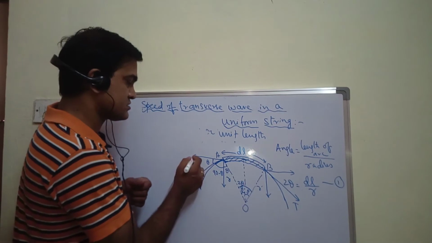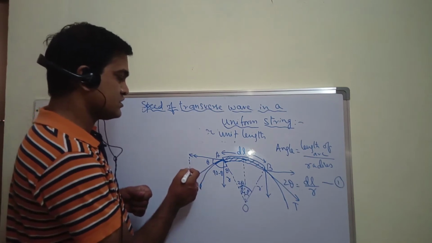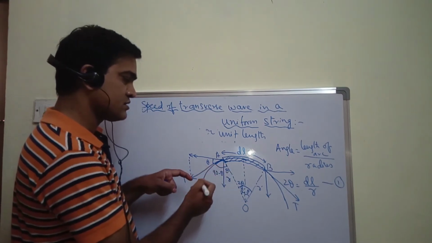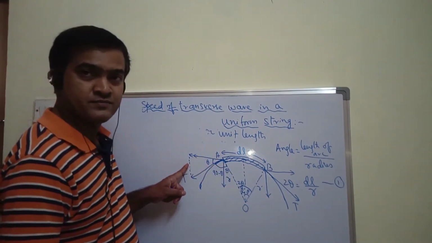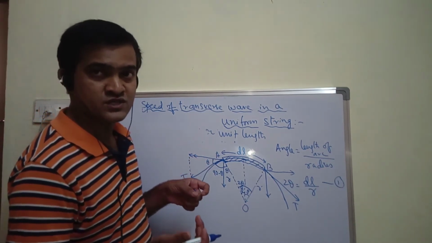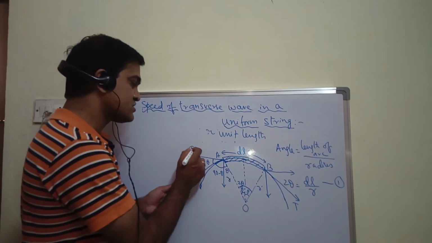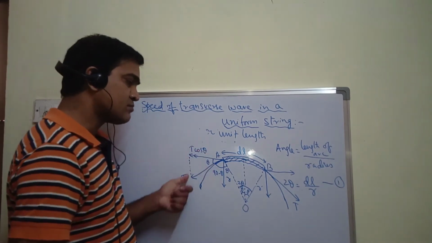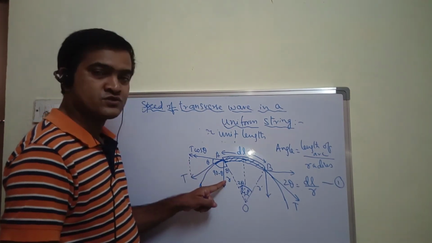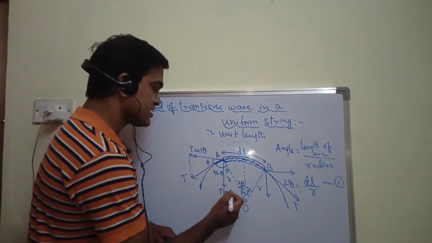If I draw a line like this, if I complete this, now look at this, these two are parallel, right? So if I resolve this, this line is tension, and to this theta, this one is the opposite side, this one would become the adjacent side. As you know, for the adjacent side which formula is used? Cos theta. So as this is T, here you will get the component of tension as T cos theta, and this component will be T sin theta. As this component is T sin theta, this component also becomes T sin theta, as both are parallel to each other. So let me write here T sin theta.